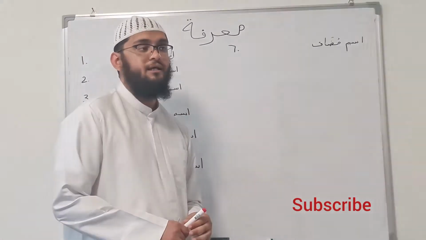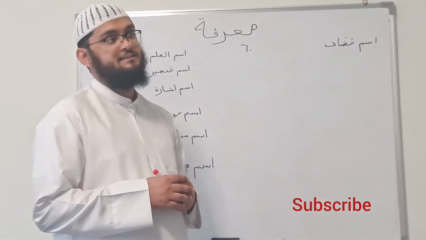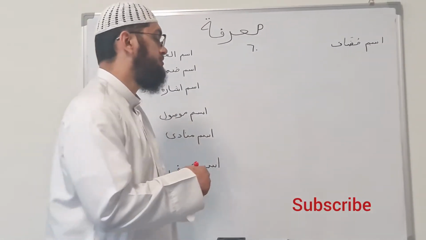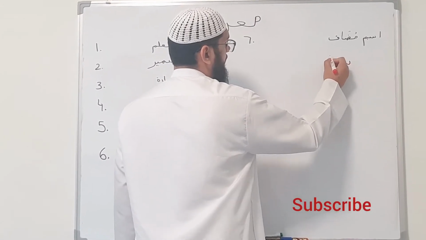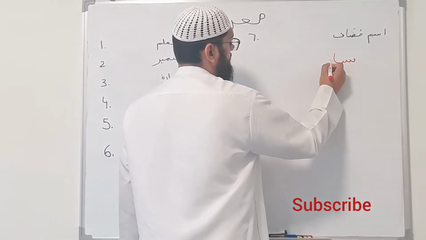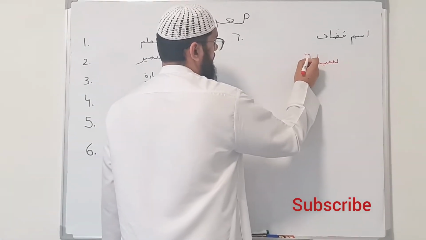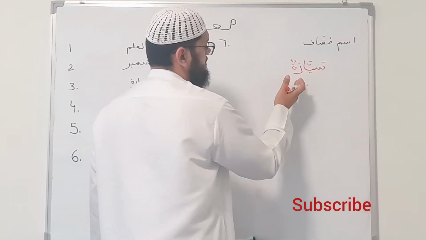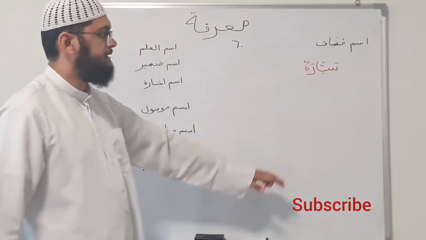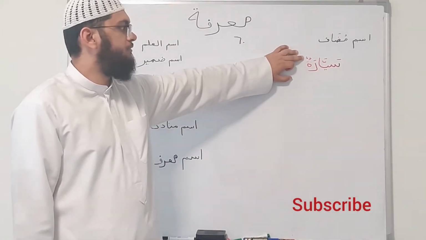7th, and the most important and commonly used, is ism mudaf. This is when we attach a common noun to a possession of someone. Let's say sayyarat Zaydin. So I'll give the example again. Sayyaratun, it is a common noun. How do I know? Because of the dhammatain.